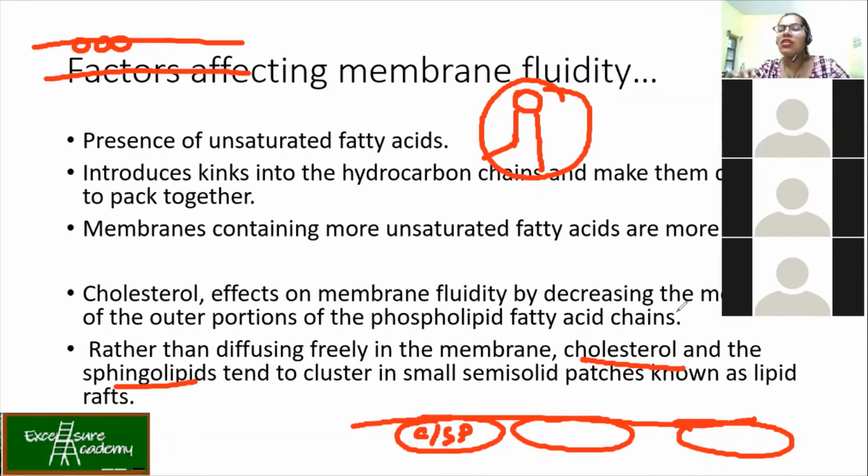So here one question is there. If suppose you have a cell, okay, now that cell has been kept under cold conditions. Normally a cell which grows at 37 degrees Celsius has now been transferred to a cold condition, let us say 20 degrees Celsius. Now, what will happen to the cell membrane lipid composition? Options are: saturated fatty acids will increase, saturated fatty acids will decrease, or unsaturated fatty acids will increase or decrease. So what will be the answer for this?